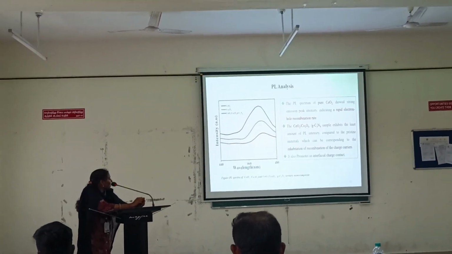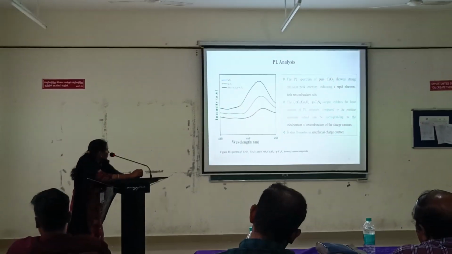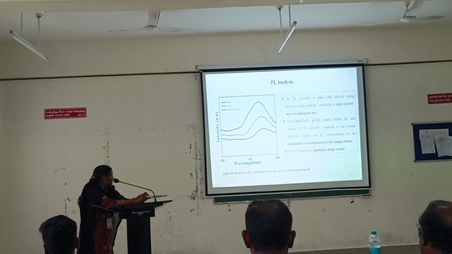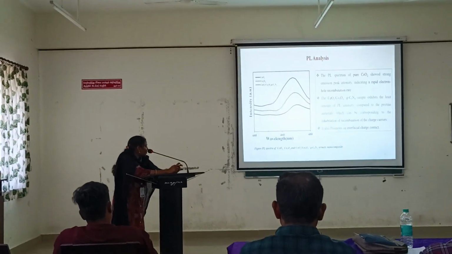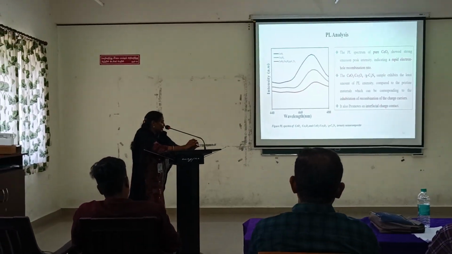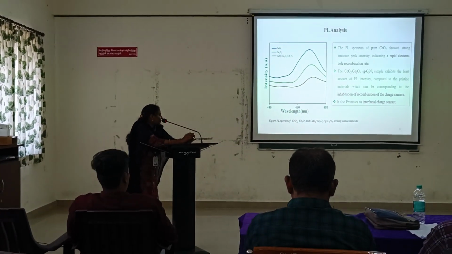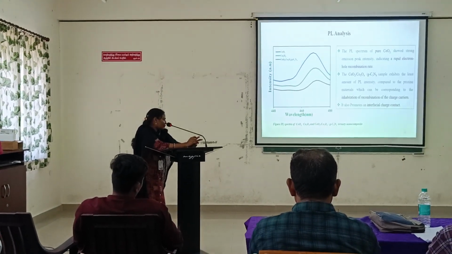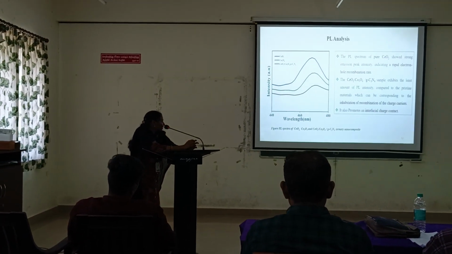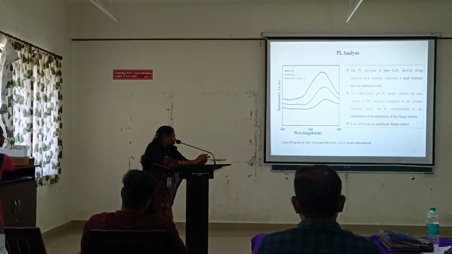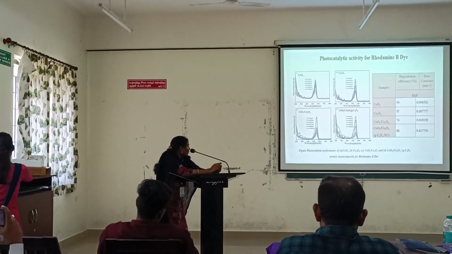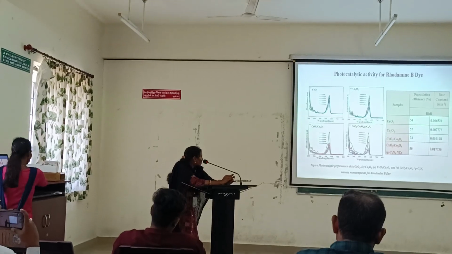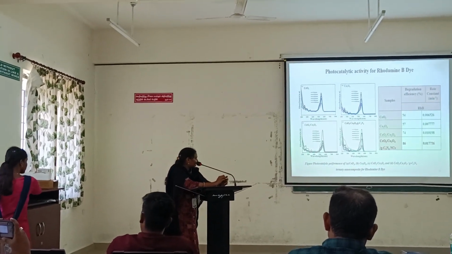PL analysis confirms the ternary nanocomposite exhibits the lowest PL emission peak intensity, which could correspond to the inhibition of recombination of the charge carriers. It will increase the lifetime of the electrons and holes involved in the degradation process, increasing the photocatalytic efficiency. Photocatalytic performance: A, B, C, D show the photocatalytic performance of the as-prepared materials.